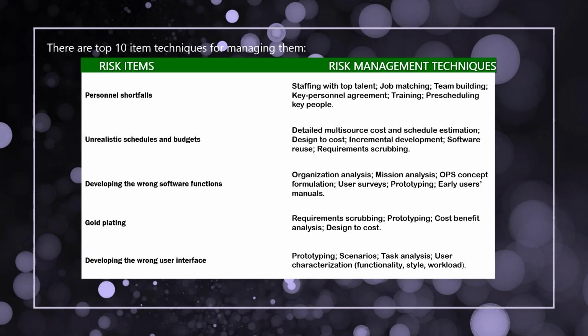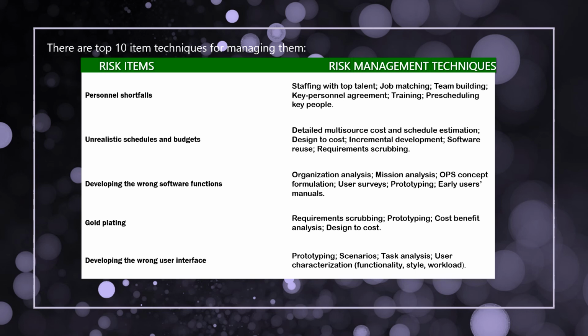The techniques for it are organization analysis, mission analysis, OPS concept formulation, user surveys, prototyping, and early user manuals. First we can analyze the organization, then the mission, the surveys, and make early user manuals.